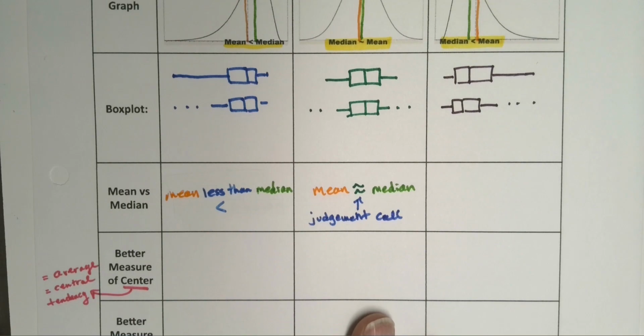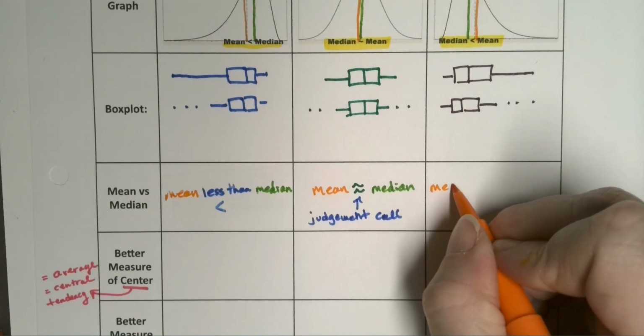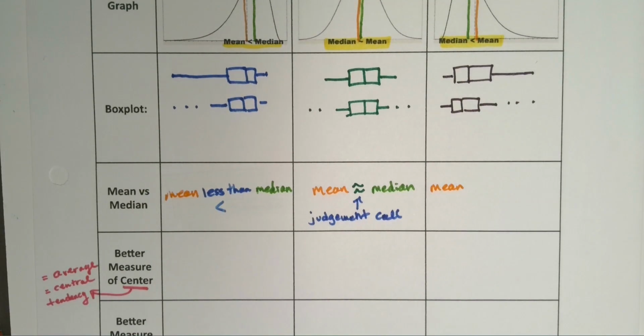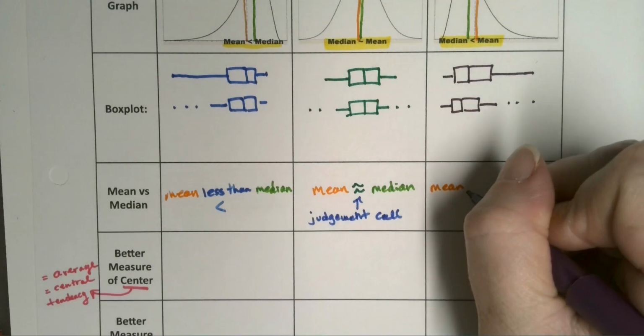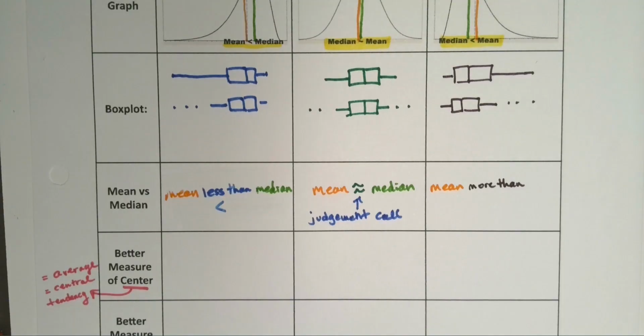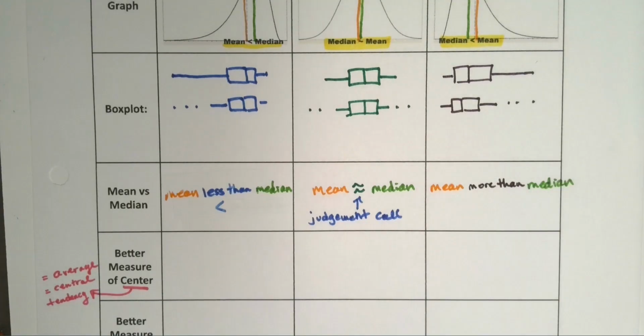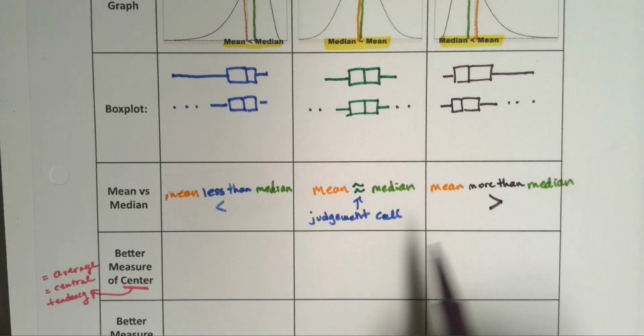Is it close enough to be considered that? That's also sometimes why you want to have a graph to kind of back yourself up. And then if it's skewed right, the mean is larger than the median, or greater than the median. And I always think of it in terms of the mean first, because the mean is the one that gets pulled towards the tail. So it gets pulled to one side or the other.